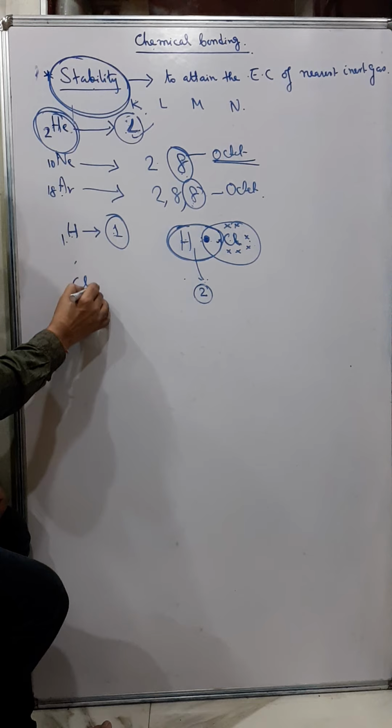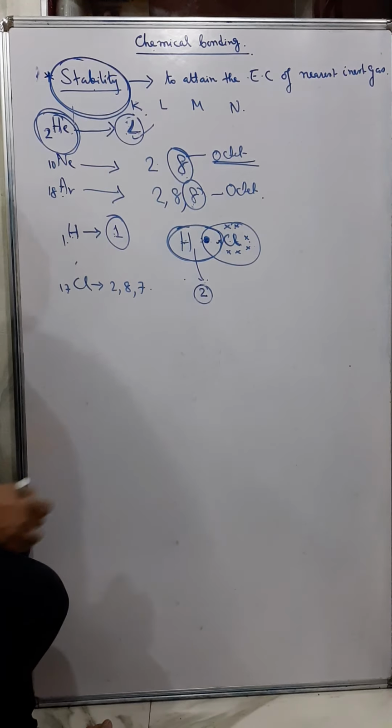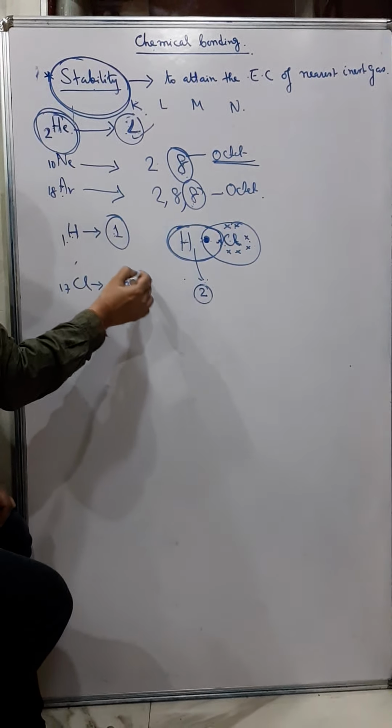Now take the example of chlorine. Chlorine atomic number is 17, so 2, 8 and 7. Now what is chlorine doing? Chlorine is also taking one electron from hydrogen in the last shell.